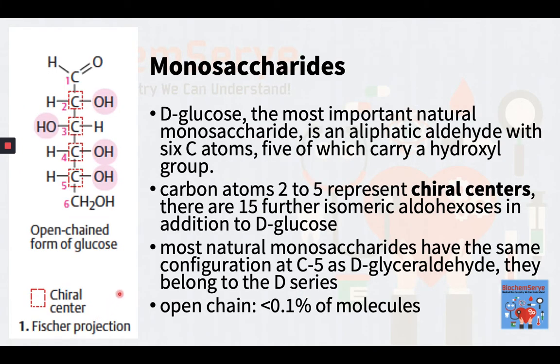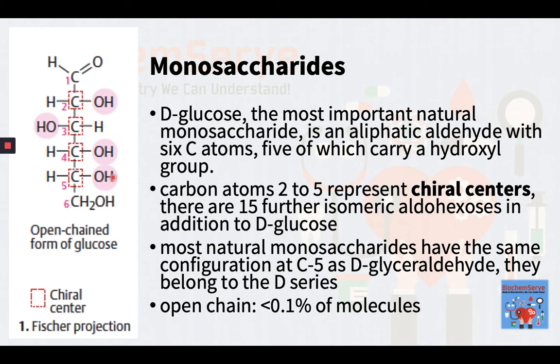The most important natural monosaccharide, D-glucose, is an aliphatic aldehyde with 6 carbon atoms, 5 of which carry a hydroxyl group. Since carbon atoms 2 to 5 represent chiral centers, there are 15 other isomeric aldohexoses, in addition to D-glucose, although only a few of these are important in nature. If we recall, the most frequent cause of chiral behavior is the presence of an asymmetric C atom, that is, an atom with 4 different substituents. Most natural monosaccharides have the same configuration at C5 as D-glyceraldehyde, hence such belong to the D series.